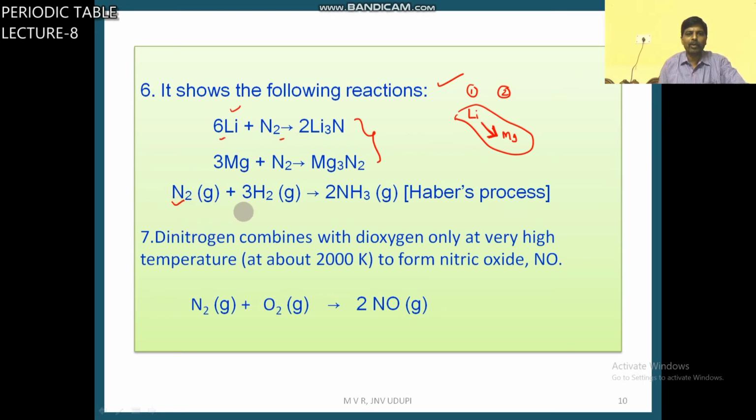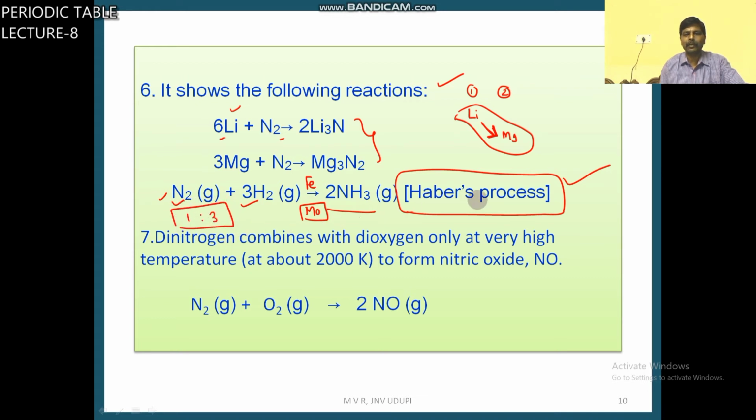Similarly, nitrogen combines with hydrogen to give ammonia in the presence of iron catalyst with promoter molybdenum at high temperature and high pressure. This commercial method is called Haber's process. In Haber's process, nitrogen gas and hydrogen gas are combined in 1:3 ratio.